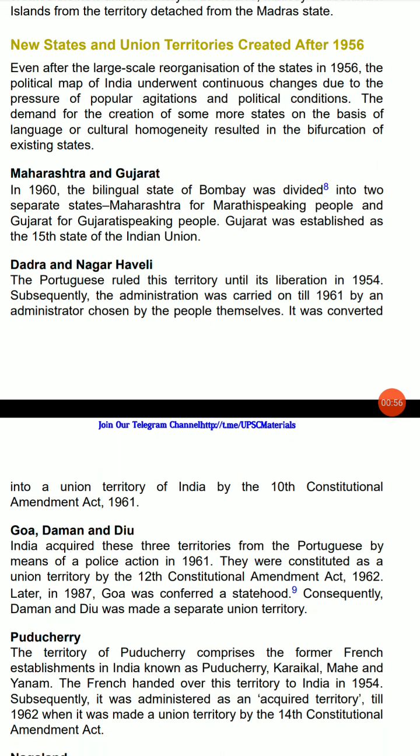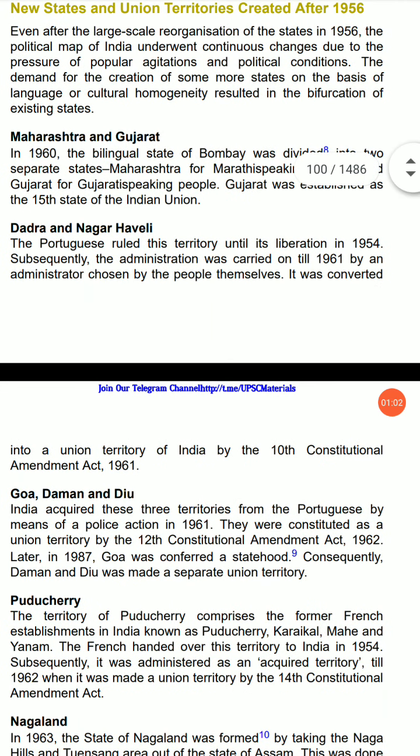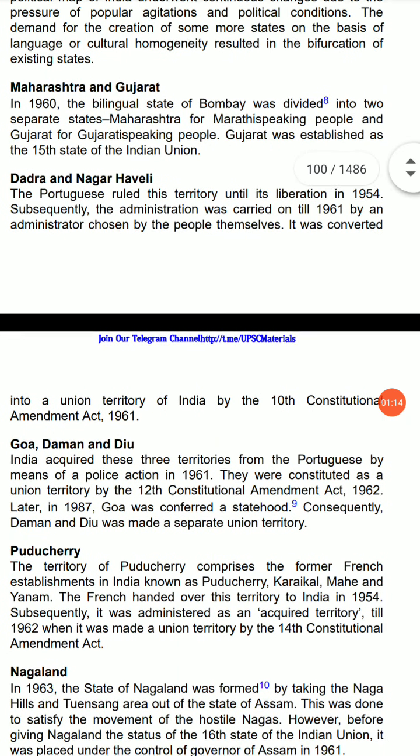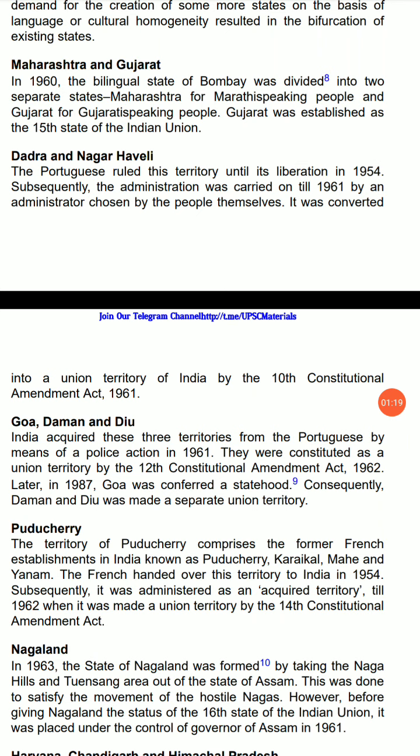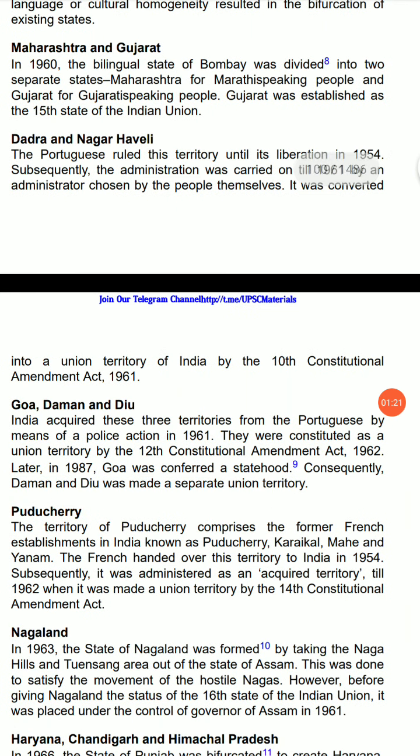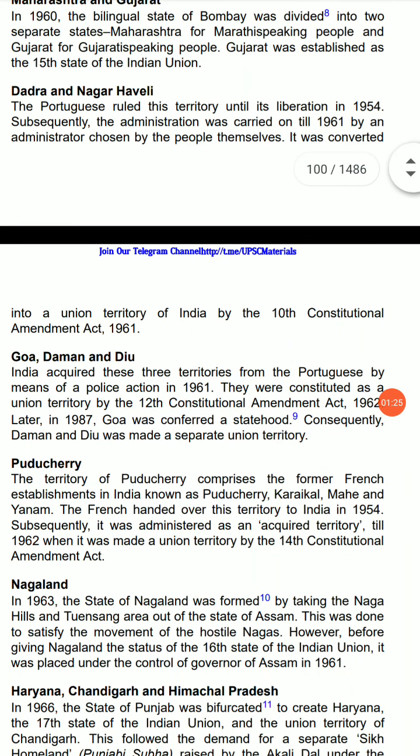New states and union territories created after 1956. Even after the large-scale reorganization of the states in 1956, the political map of India underwent continuous changes due to the pressure of popular agitation and political conditions. The demand of the creation of some more states on the basis of language or cultural homogeneity resulted in bifurcation of existing states. Maharashtra and Gujarat in 1960.